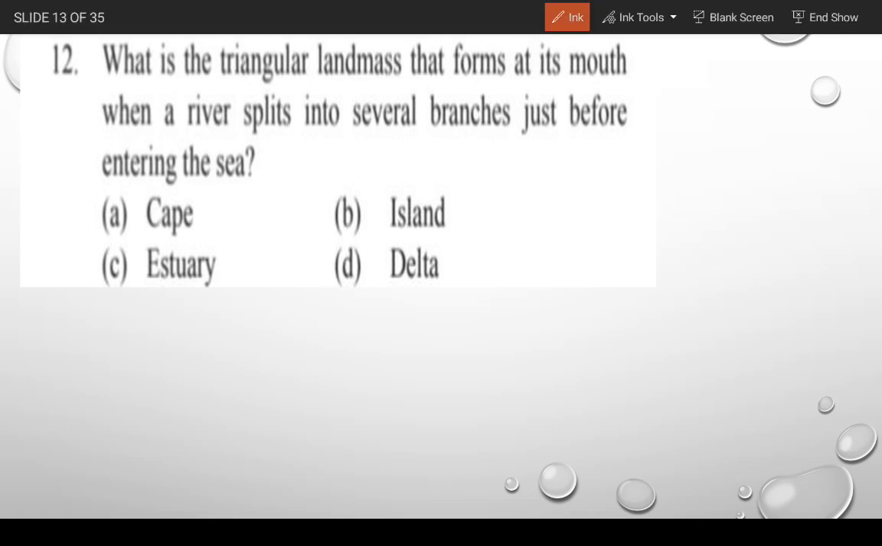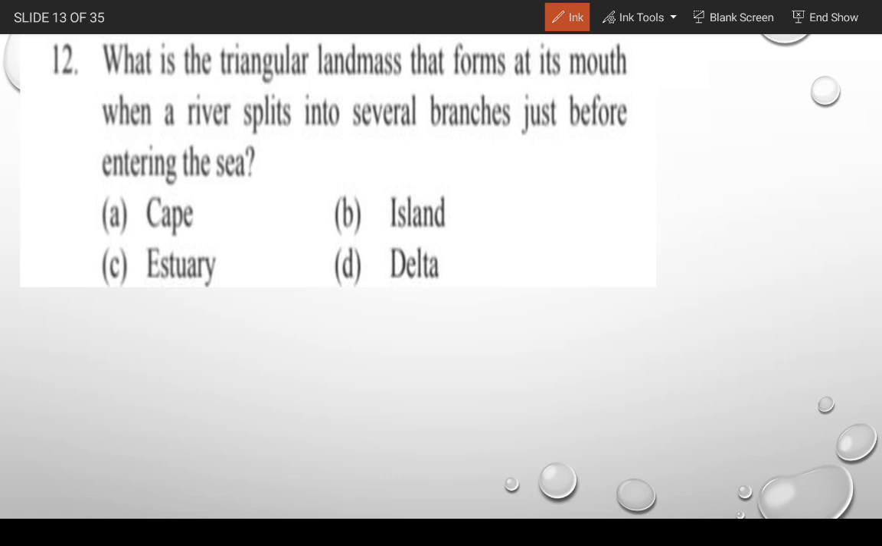What is the triangular landmass that forms at its mouth when a river splits into several branches just before entering the sea? So which one of the following is the correct answer? The first option is Cape, second island, third estuary and fourth delta.